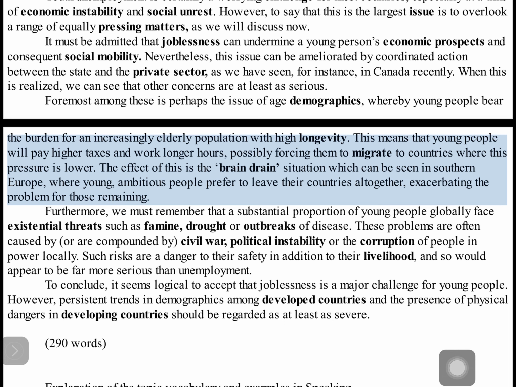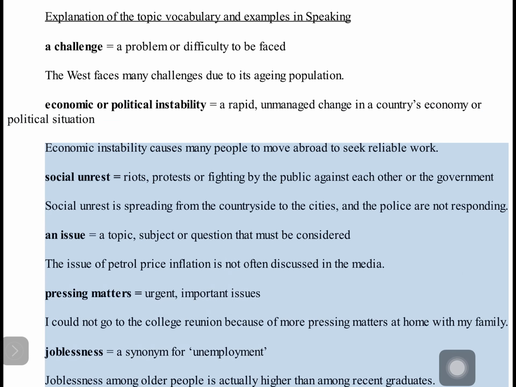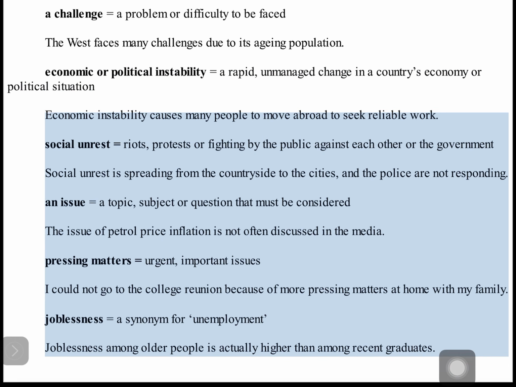290 words. Explanation of the topic, vocabulary, and examples in speaking. A challenge equals a problem or difficulty to be faced. The West faces many challenges due to its aging population. Economic or political instability equals a rapid, unmanaged change in a country's economy or political situation. Economic instability causes many people to move abroad to seek reliable work. Social unrest equals riots, protests, or fighting by the public against each other, or the government. Social unrest is spreading from the countryside to the cities, and the police are not responding.